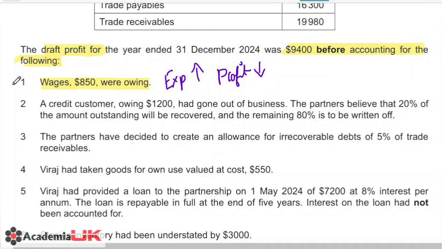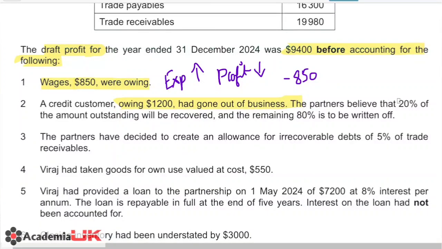It is always useful if you can work out the effect while you're reading these additional adjustments, so that when you are solving the question you will know clearly what needs to be done. Moving on, point 2: a credit customer owing 1200 had gone out of business.